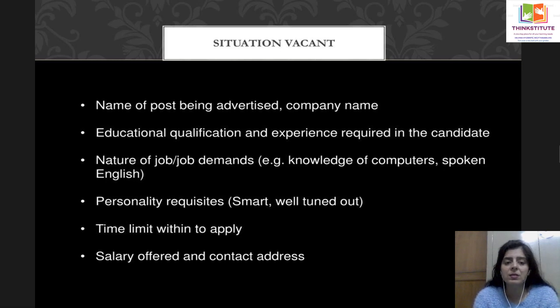The salary offer that you're giving and the contact address should be given. Either the contact address or your email ID should be given here. Generally, one line is written: salary commensurates with experience. That means if you have higher experience, the salary will be higher. Higher the experience, higher is the salary.